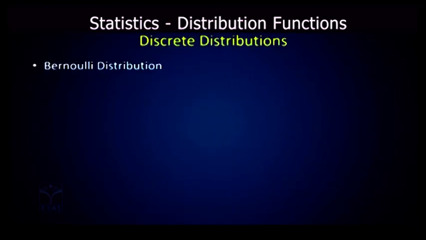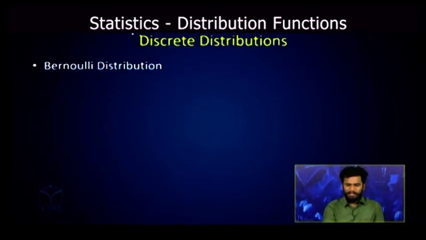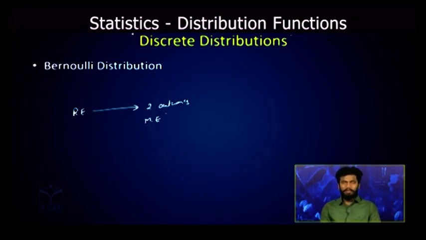Now we will see the distribution functions. In this, first we will check out the discrete distribution functions, and then we will go to continuous distribution functions. Now there is a random experiment which results in only two outcomes, which are mutually exclusive events.